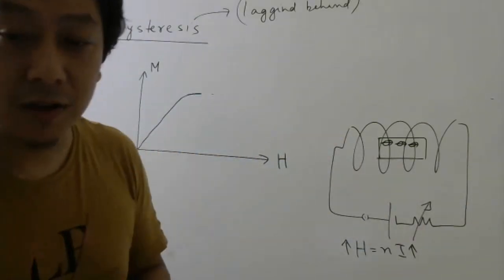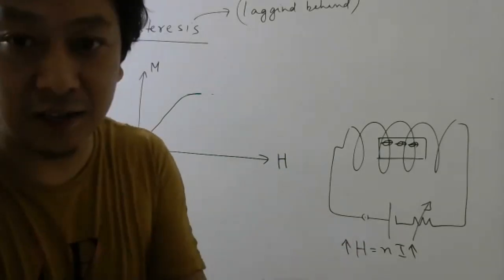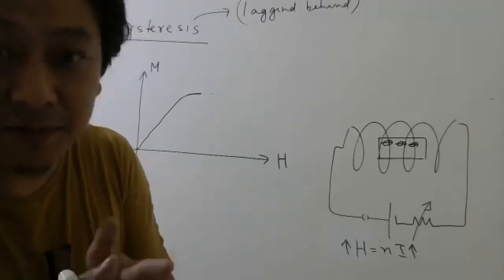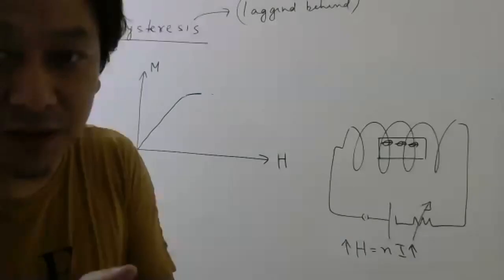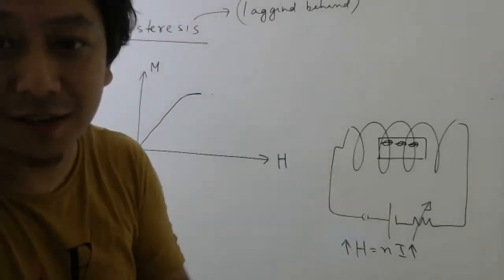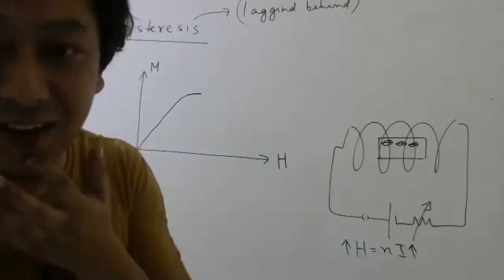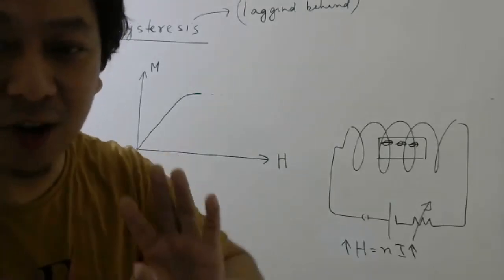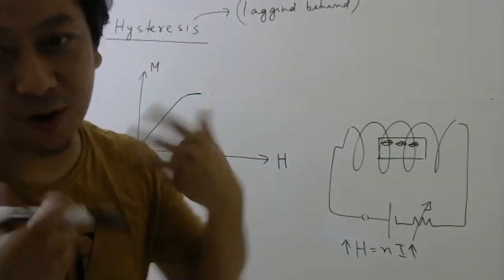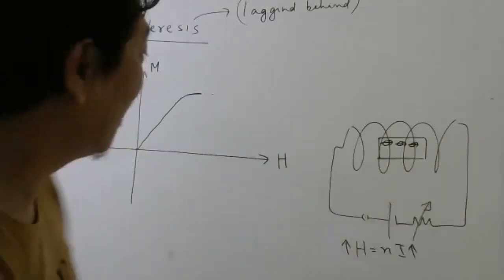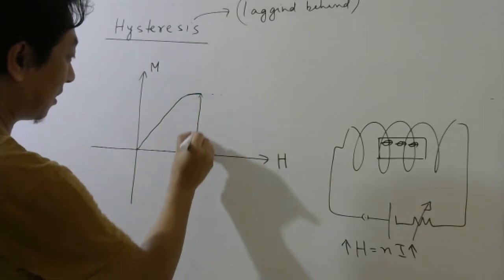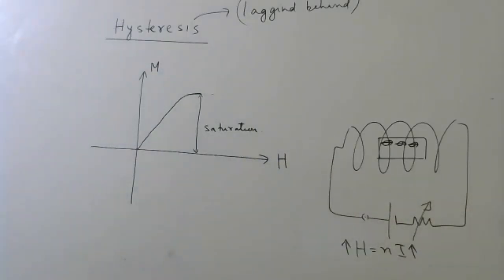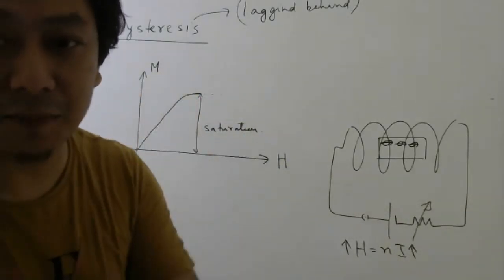The reason is the army has now used all its strength to make all the people face in the same direction. So once the magnetic moments of all the atoms in the material are in the same direction, will you be able to get more magnetization? Once all the atoms are pointing in the same direction, you will not be able to get more magnetization, right? Because already the maximum are looking in the same direction. So this is called saturation. Okay. So when saturation is reached, all the atomic dipoles are in the same direction.